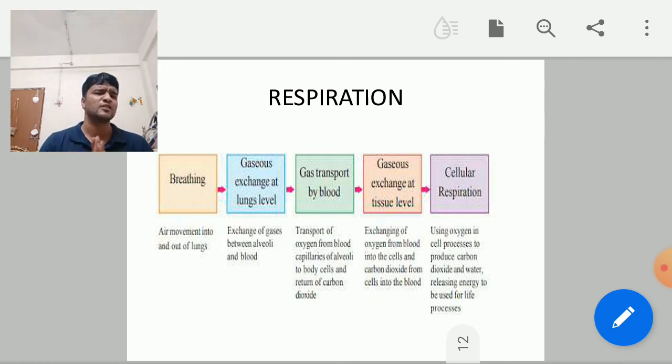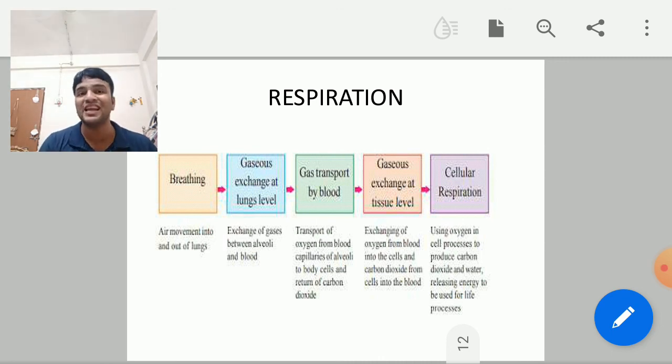Okay, so respiration, what is the process? What is actually respiration? Definition you know very well. Respiration is breakdown of food to release energy, that is called respiration. But respiration we have at two levels, one at organ level and another at cellular level.